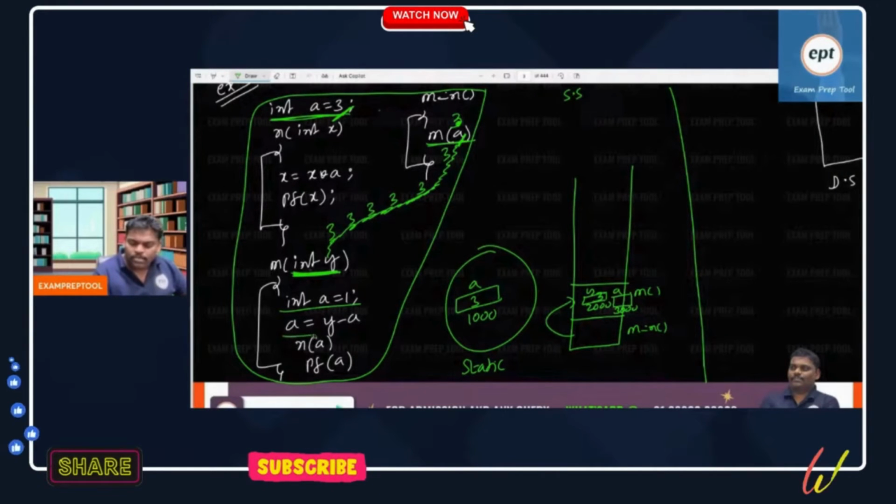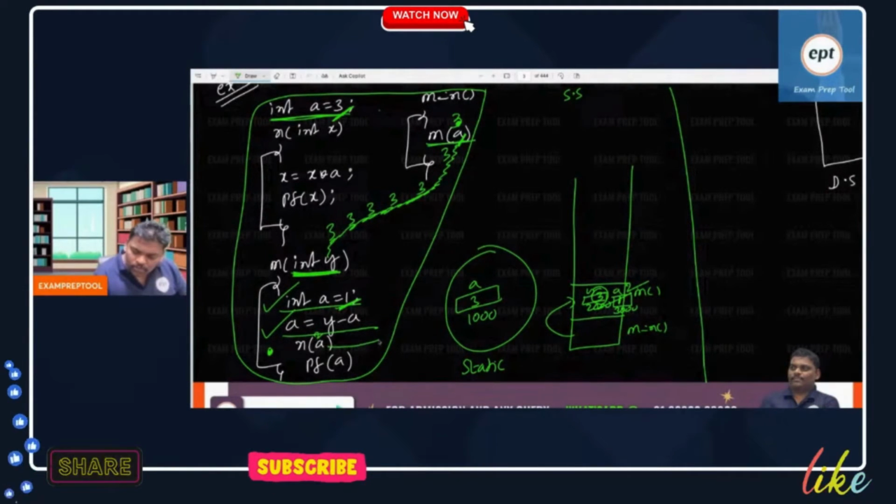Now see the answer. A is equal to y minus A. Remember, if I say variable name inside, right, I mean its value. From today onwards, remember this. y value 3, A value 1. So A is equal to 3 minus 1. It became 2. So this line is completed. Next one, n of A. What is A as of now? 2. 2 will go. Variable going means, right, value 2 going.